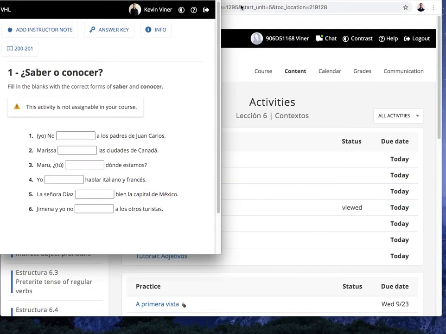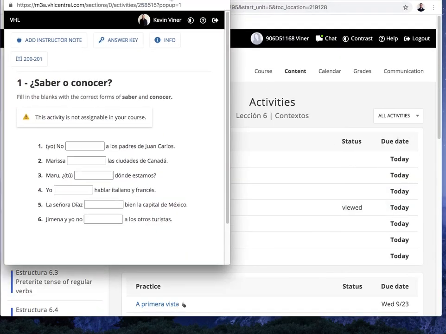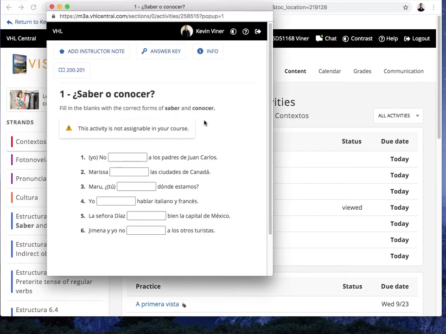Okay. So here the activity tells us, fill in the blanks with the correct form of saber and conocer. So here we actually have to do some typing. Okay. So it's a similar thing. We have to pick the right verb and pick the right conjugation. So here we have, yo no blank a los padres de Juan Carlos.